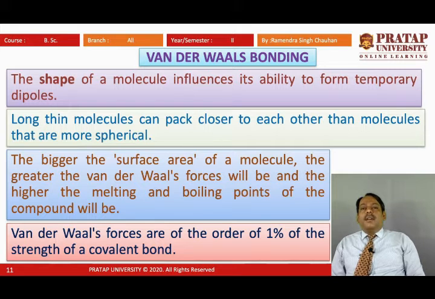Here the shape of a molecule influences the ability to form temporary dipoles. Long thin molecules can pack closer to each other than molecules that are more spherical. The bigger the surface area of a molecule, the greater the van der Waals forces will be, and the higher the melting and boiling points of the compound will be. That depends on surface area also in this way. And van der Waals forces are of the order of 1% of the strength of a covalent bond. So we can say how big this van der Waals force is.